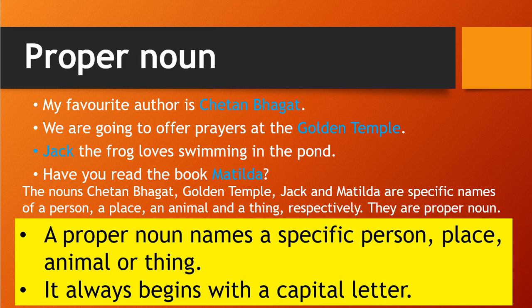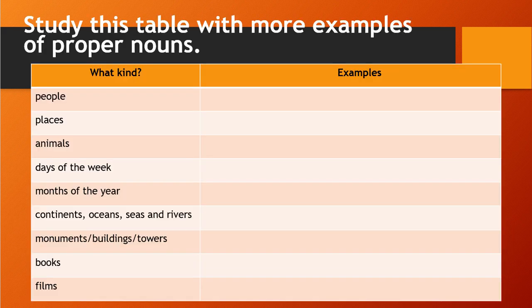So have you understood the meaning of proper noun and common noun? I am considering it as yes because it is very simple. Okay, so let's see some examples of proper noun. I have prepared one table with kinds and examples. Kind by kind I will write down the examples, like for people.